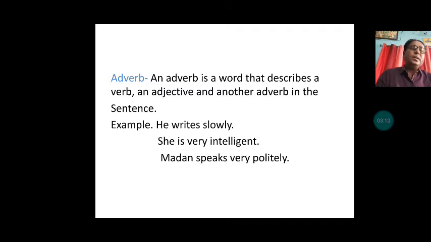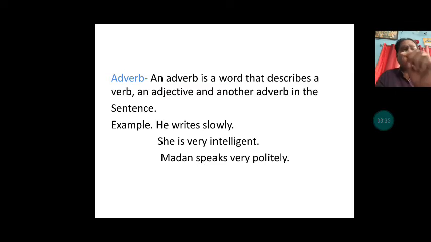Ly in the word polite makes it an adverb. Madan speaks very politely. Here before politely is very, and politely is an adverb. In this sentence, the adverb very is describing another adverb, and that is politely.